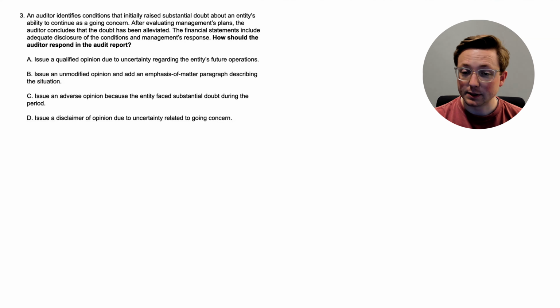After evaluating management's plans, the auditor concludes that the doubt has been alleviated. The financial statements include adequate disclosure of the conditions and management's response. How should the auditor respond in their audit report for this? Let's go through the options.